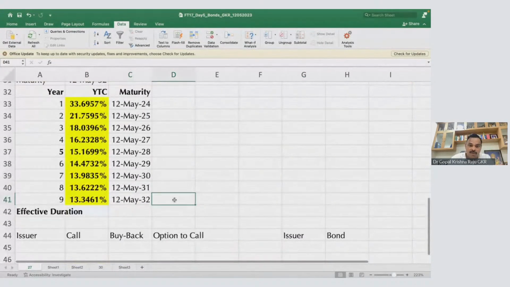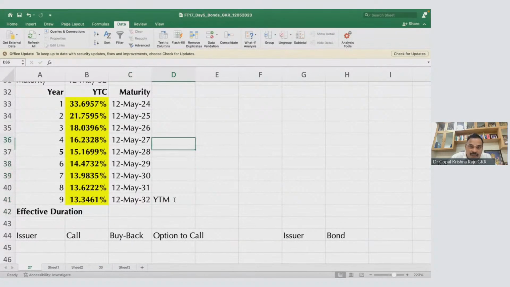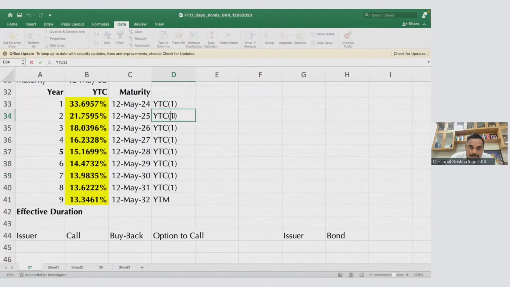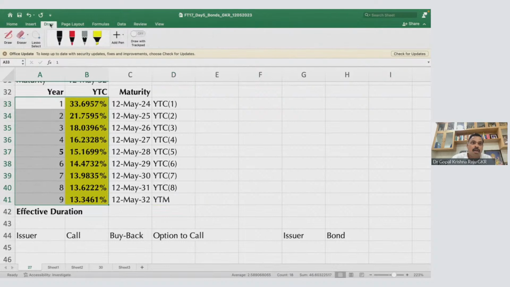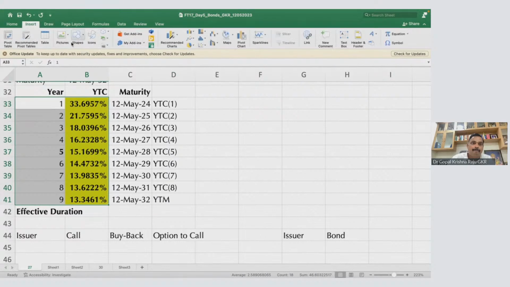This is called YTM. These are all YTC. This is YTC1. This is YTC2, YTC3, YTC4, YTC5, YTC6, YTC7, YTC8, until maturity. Okay. Now I'm going to do the yield curve. This is yield curve. So take this, draw, insert.